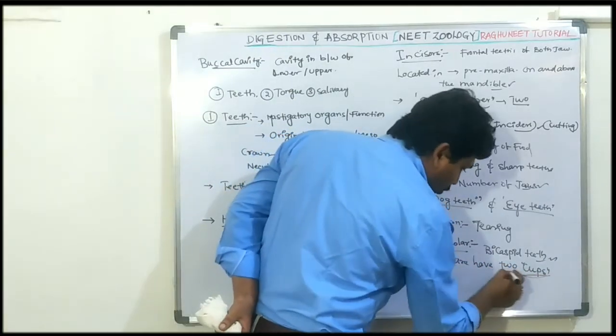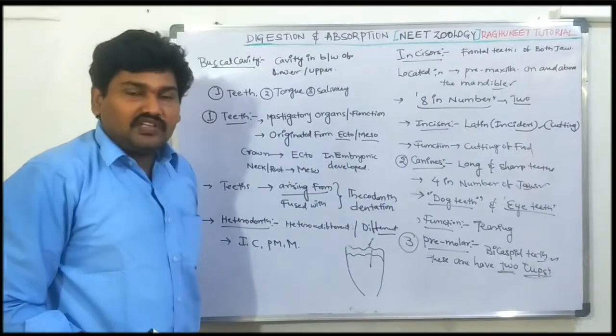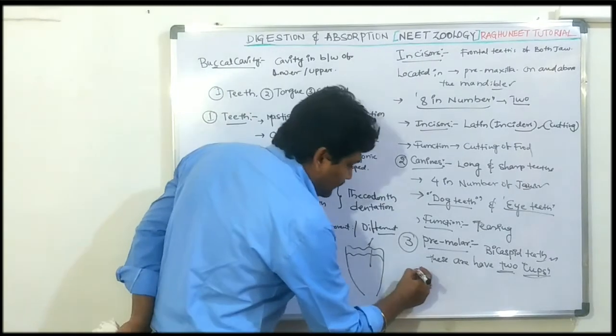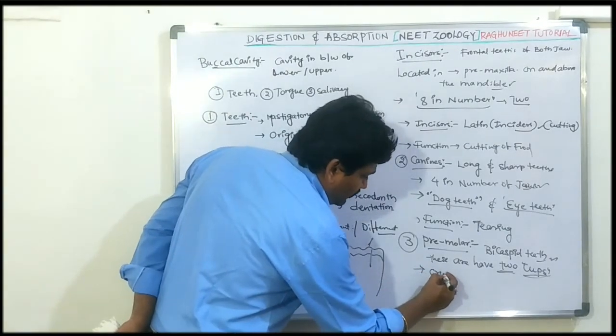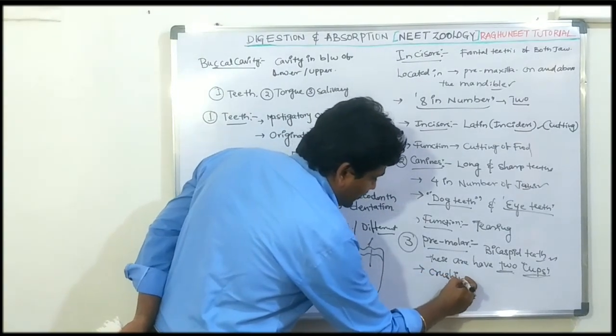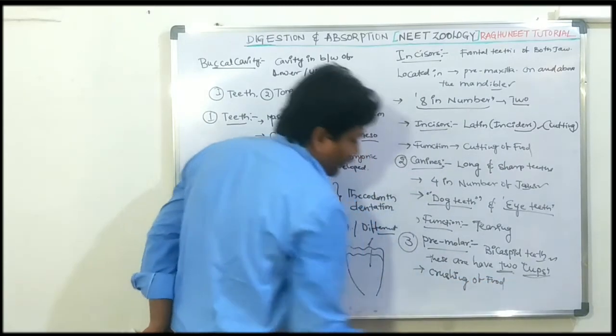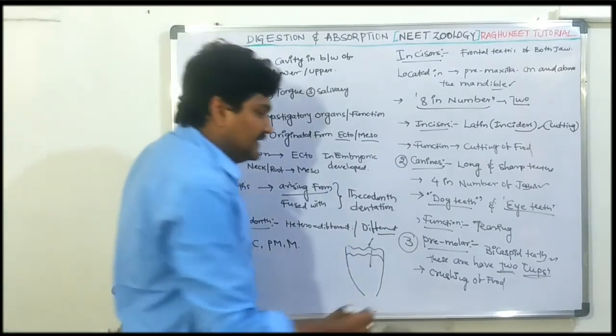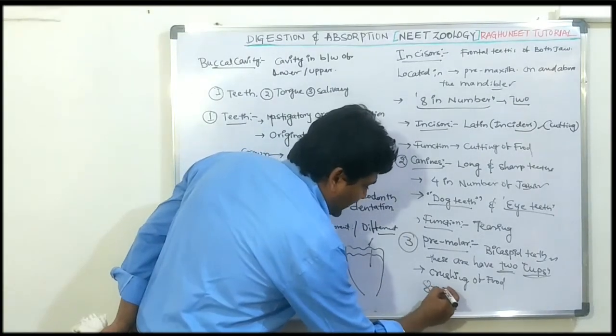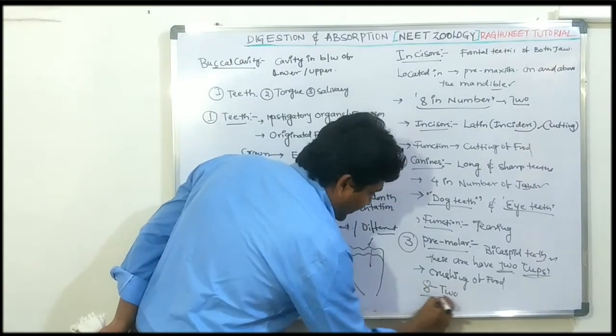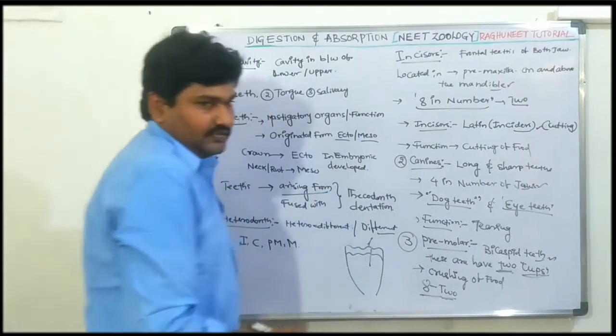How many cusps? 2 cusps. Cusps are useful for crushing of the food. How many premolars are there? 8 premolars are there in 2 jaws.